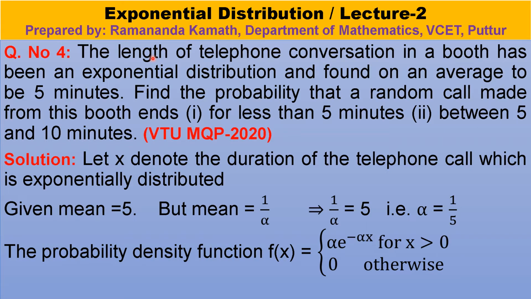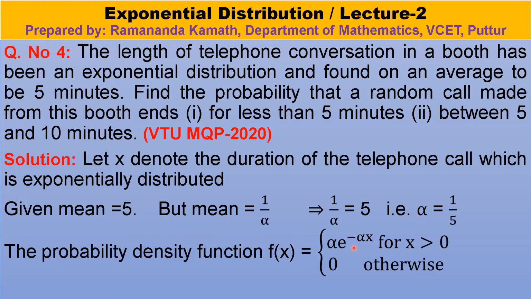So let x denote the duration of the telephone call, which is exponentially distributed. Given mean is 5, but mean of exponential distribution is 1 by alpha. So 1 by alpha will be equal to 5. Alpha is equal to 1 by 5.